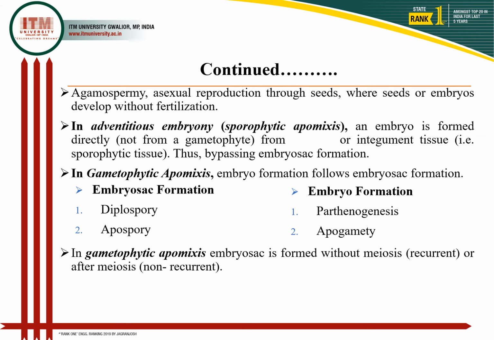While the cells formed in the embryo sac after meiosis will be haploid, and if such an embryo continues to grow, the plants will be haploid and will not be able to survive. So the next generation will not continue, and that's why it is called non-recurrent apomixis. So you can understand this can be broadly recurrent or non-recurrent apomixis, or sporophytic apomixis, or vegetative apomixis.